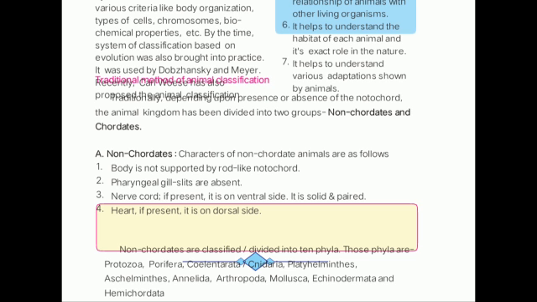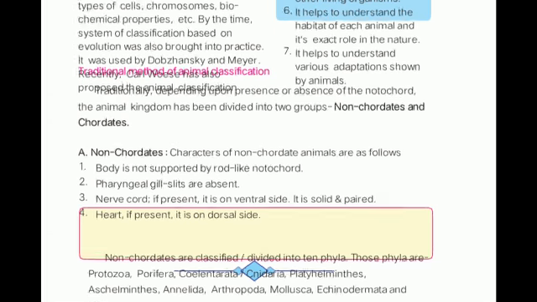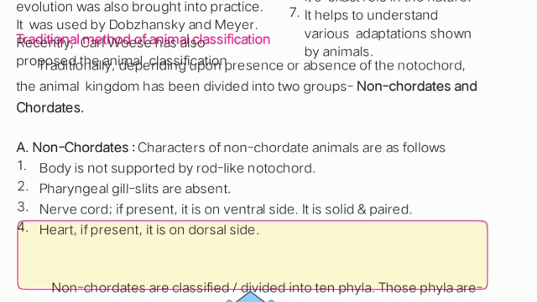First of all, we are going to discuss non-chordates. As I have told you, they do not have a rod-like structure. The body is not supported by a rod-like notochord, hence they are non-chordates. Again, the pharyngeal gill slits are absent. That means they do not have gills for respiration, that is, the pharyngeal gills or slits are absent.